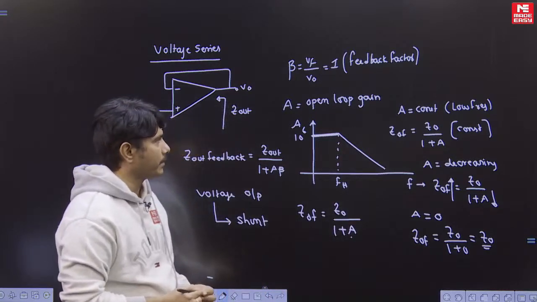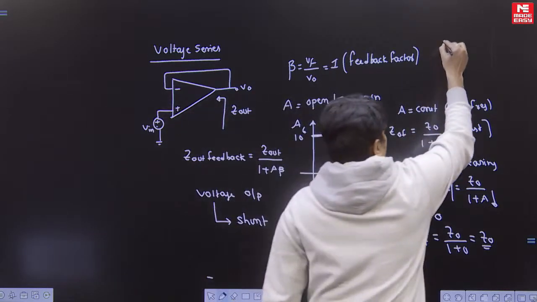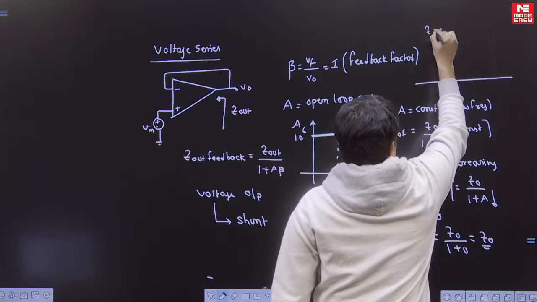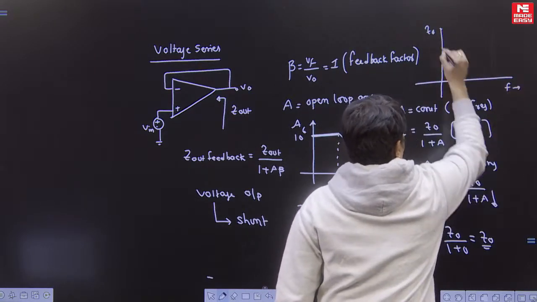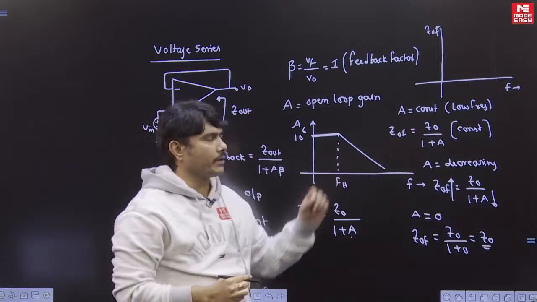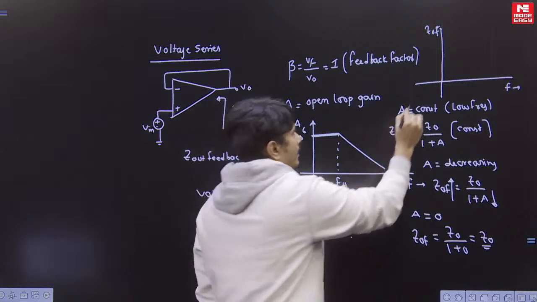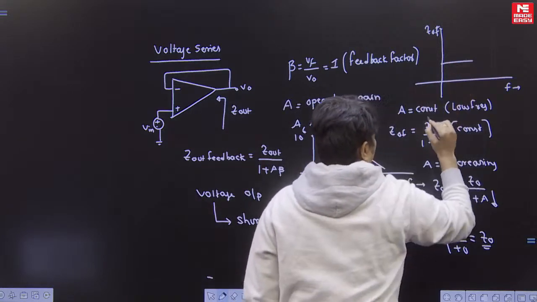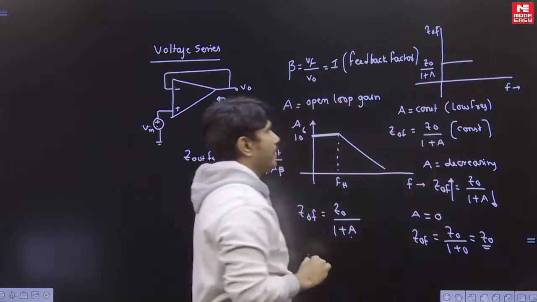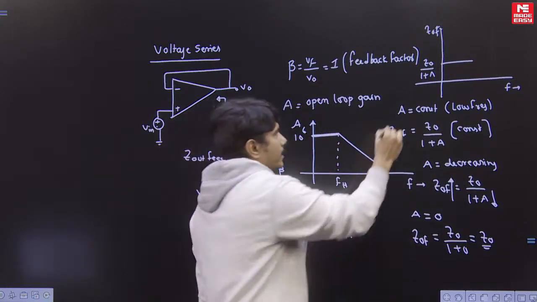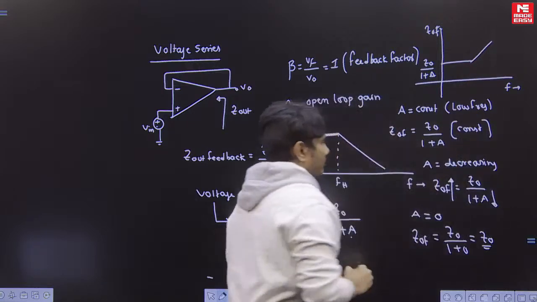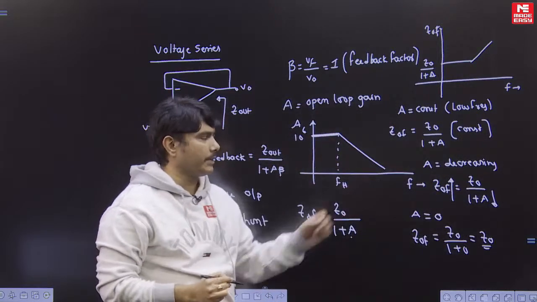With this we can estimate the response. The response can be like this. This is Z0F versus frequency. First, initially we got a constant, that is Z0 by 1 plus A. After that your impedance increases, because as the gain is decreasing, the impedance Z0F is increasing.